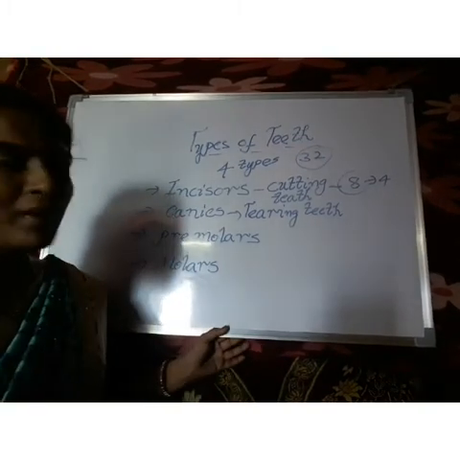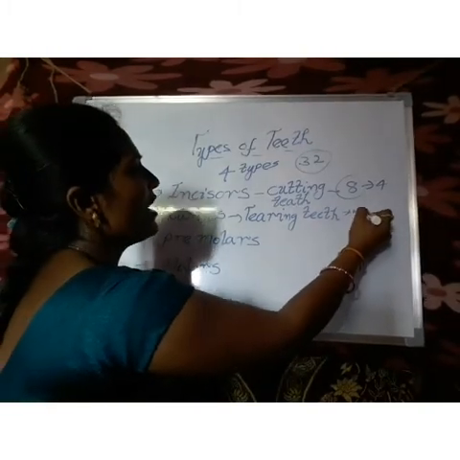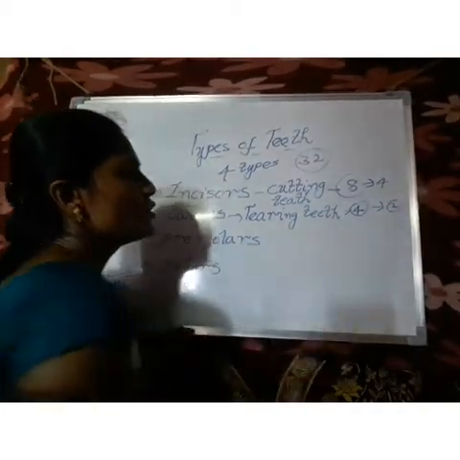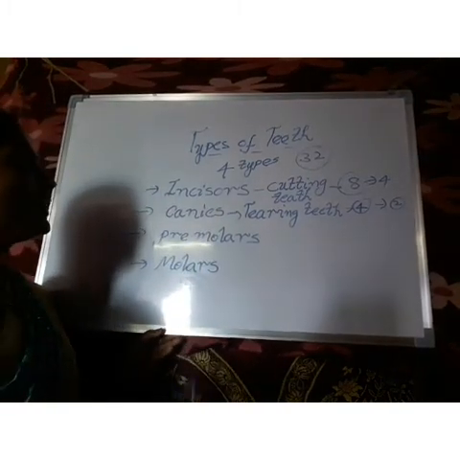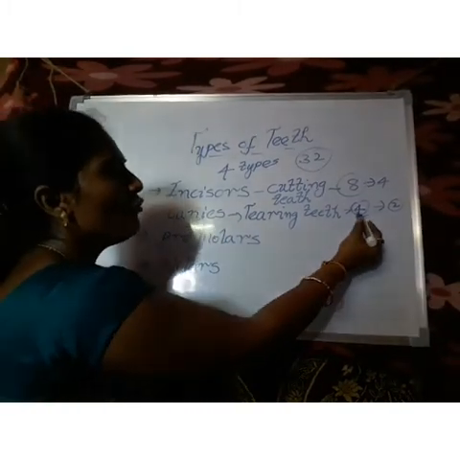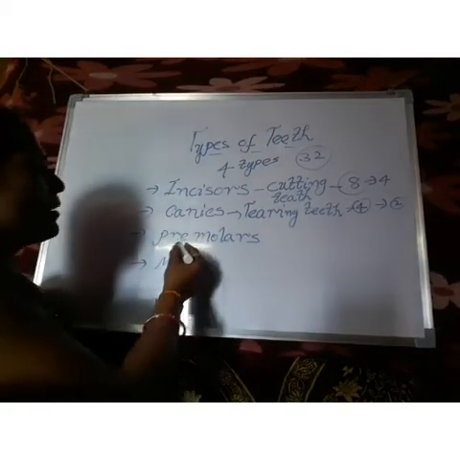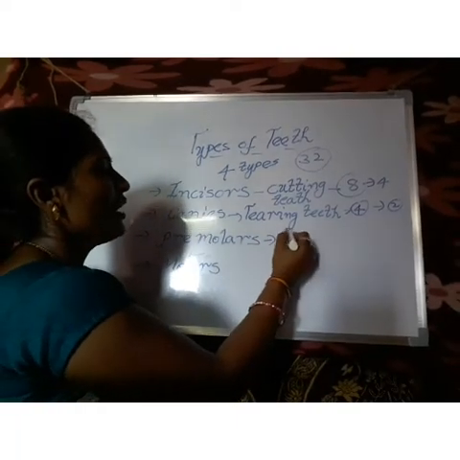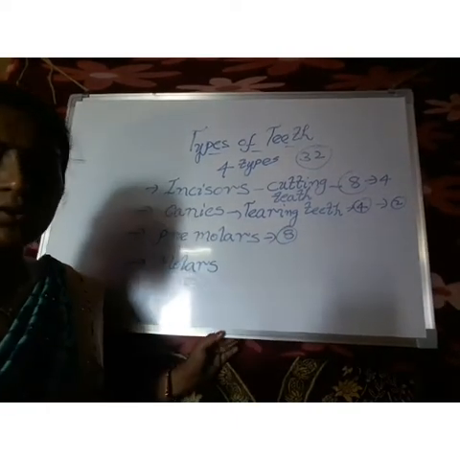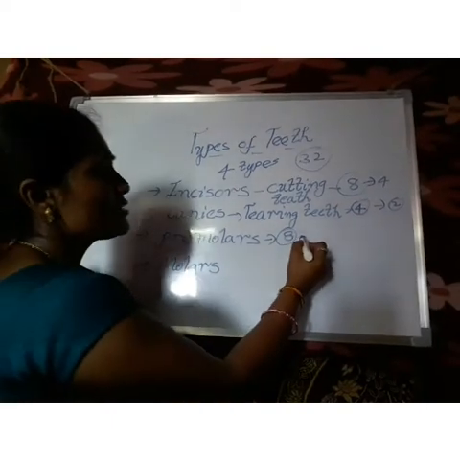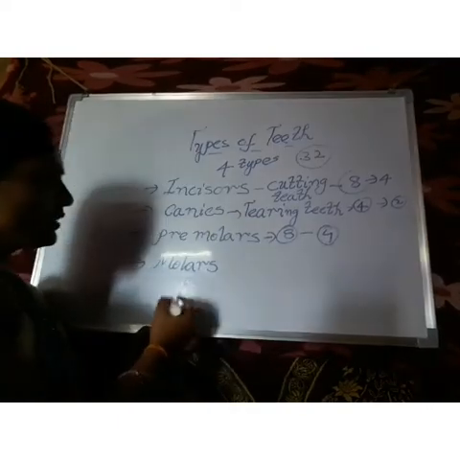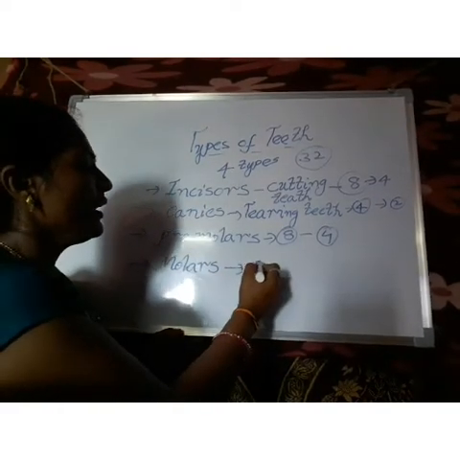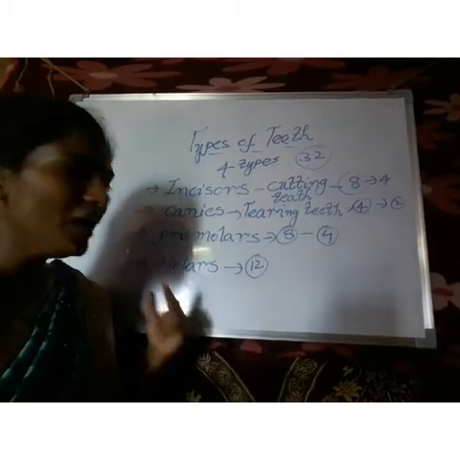And how many are present? There are 4 canines in our mouth, 2 in each jaw. How many canines are present in our mouth? 4. Coming to the premolars, there are 8 premolars in our mouth, 4 in each jaw. Coming to the molars, there are 12 molars present in our mouth.